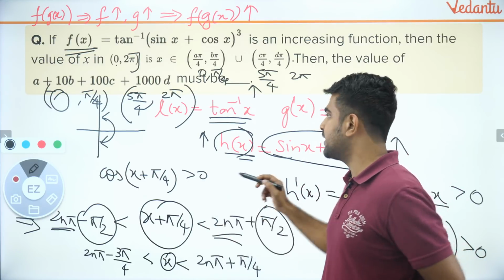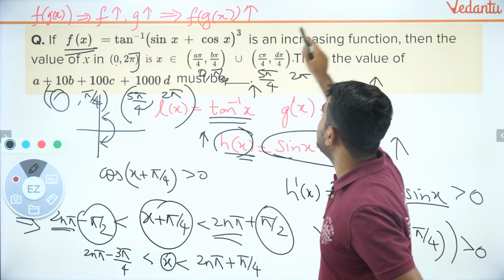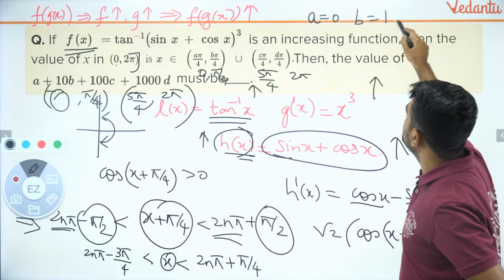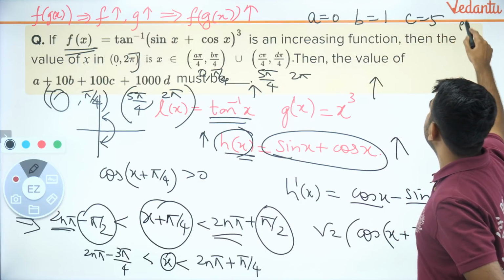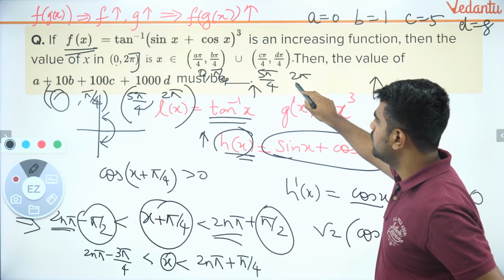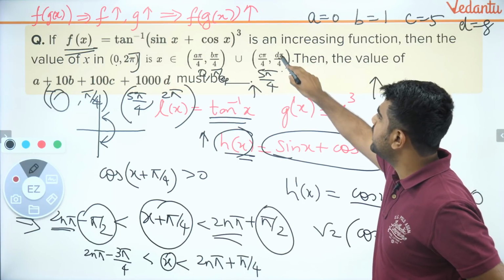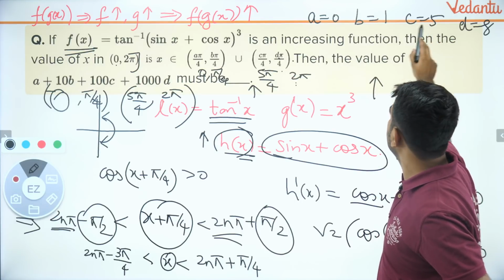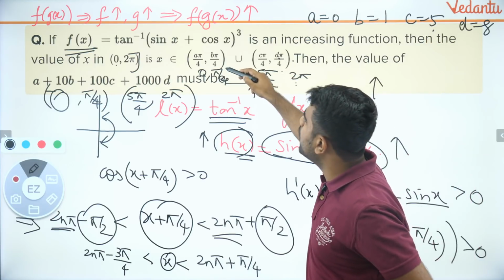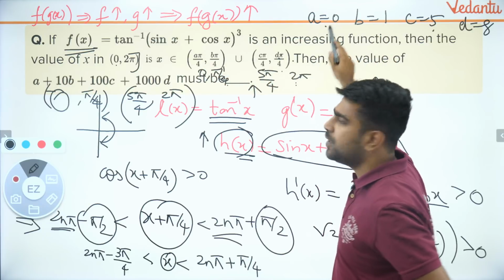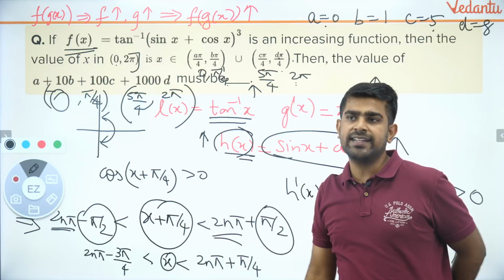Perfect. So now what is the value of A? Your A is going to be 0, your B is going to be 1, your C is going to be 5, and your D is going to be 8. Because D by 4 is 2, so D will be 8. C by 4 will be 5 by 4, so C will be 5. B by 4 will be 1 by 4, so B is 1. A by 4 is 0, so A will be 0. Are you guys able to understand it now?